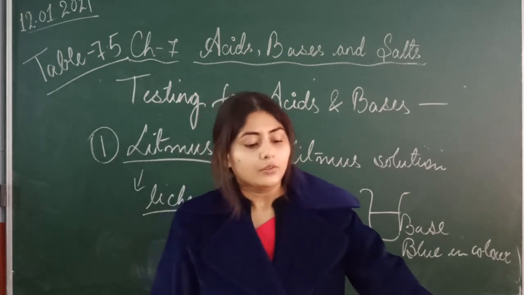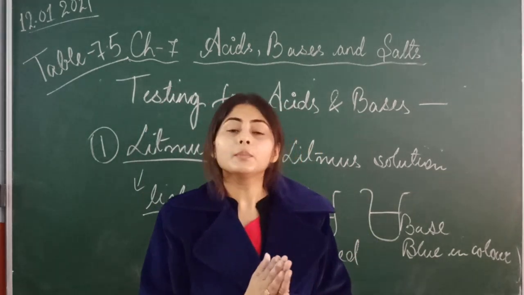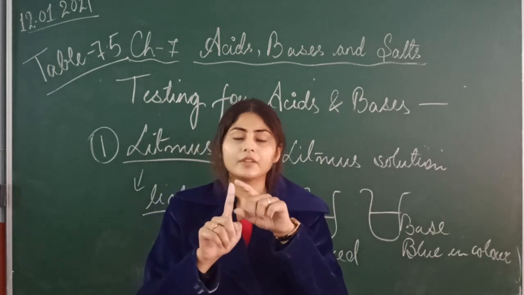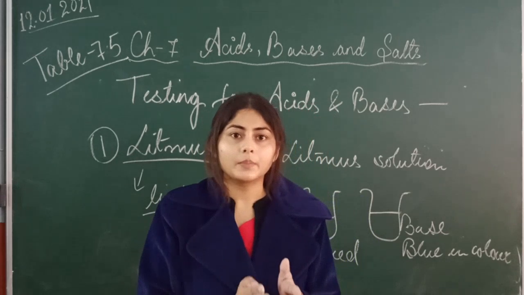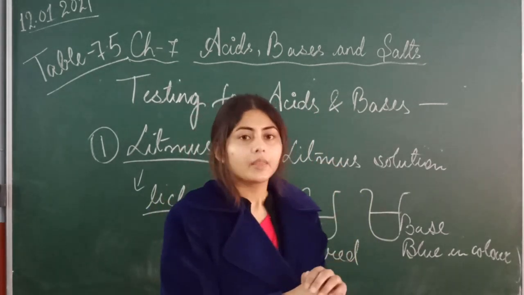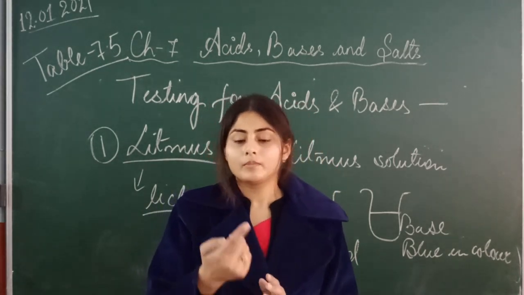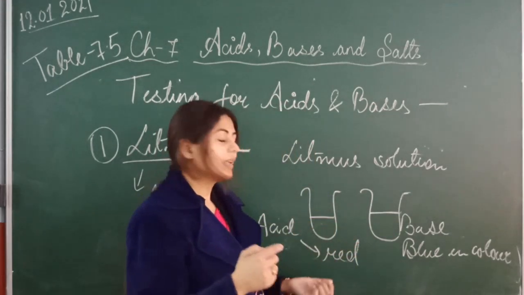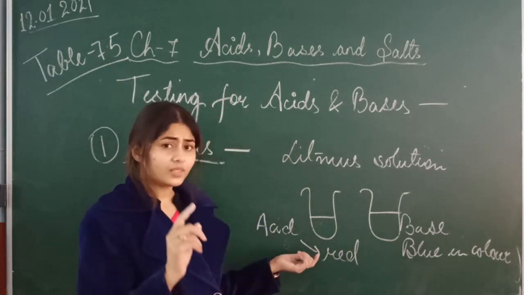Okay, so this is about the litmus solution. We are making litmus paper also from this litmus solution. We take a finger size paper strip and soak it in litmus solution. Then dry that paper, and after that when you use the litmus paper, dip it in these solutions. Then the same work it will do.